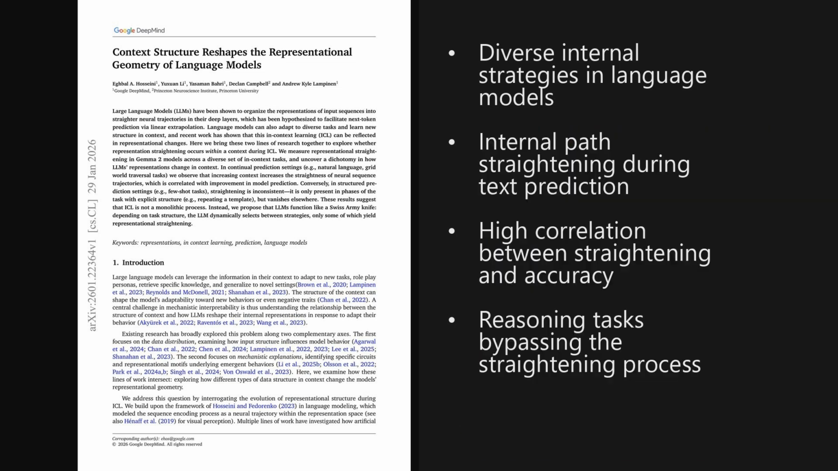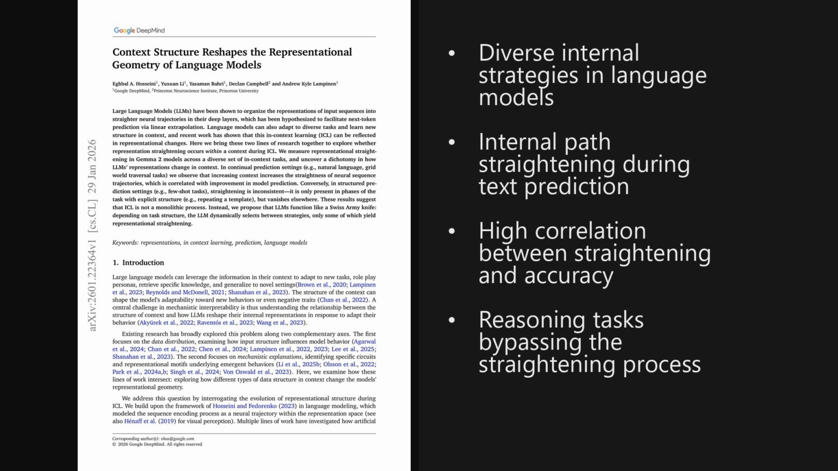I'm Alex. Today we're looking at a paper trending on X, published on January 29th, 2026, about 6 days ago. It challenges the idea that representation straightening is a universal mechanism for in-context learning, showing instead that large language models operate more like a Swiss Army knife, selecting different geometric strategies based on the task structure. The paper is titled, Context Structure Reshapes the Representational Geometry of Language Models.